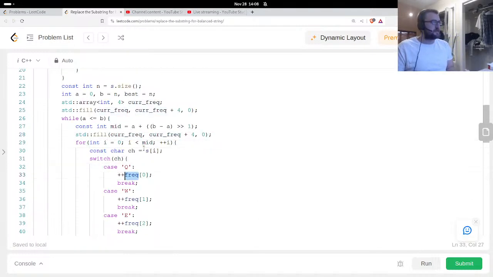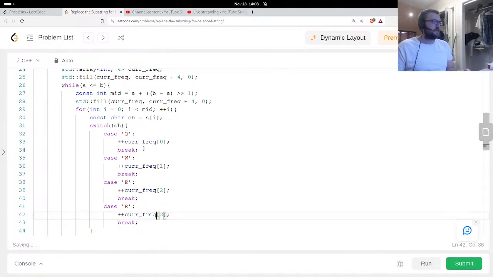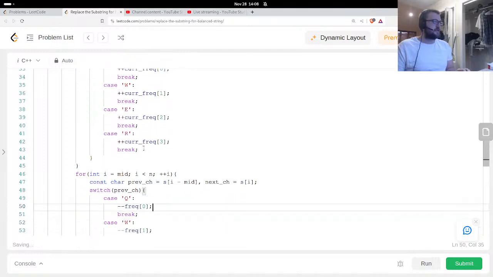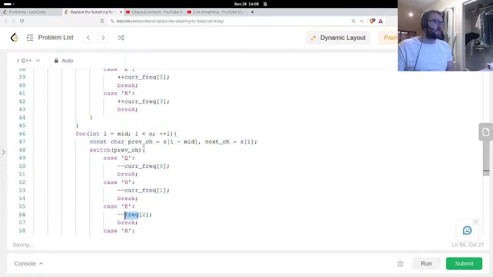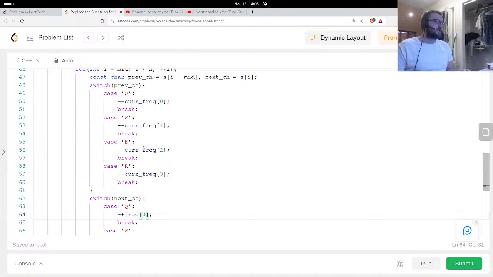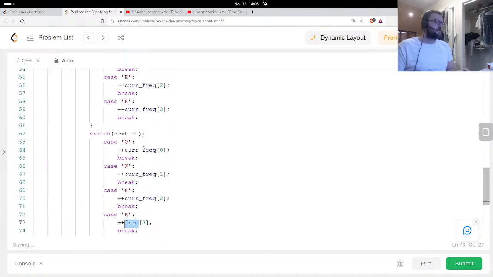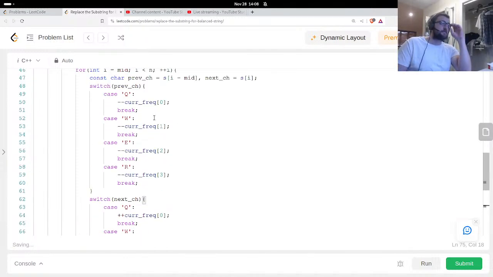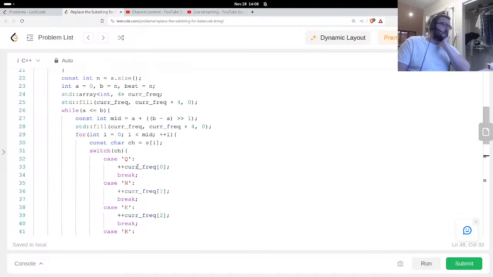Yeah, it's maybe... Maybe I should be using a slightly different approach. I don't know. This definitely takes a while to write. I could have just had the arrays be a little bit longer and not use switch statements, because it's just a lot of extra typing to use the switch statements. Or you could use a map. There are a few different ways I could have done this. I think it's okay though. All right. So yeah, this will give me the state of the current frequency.